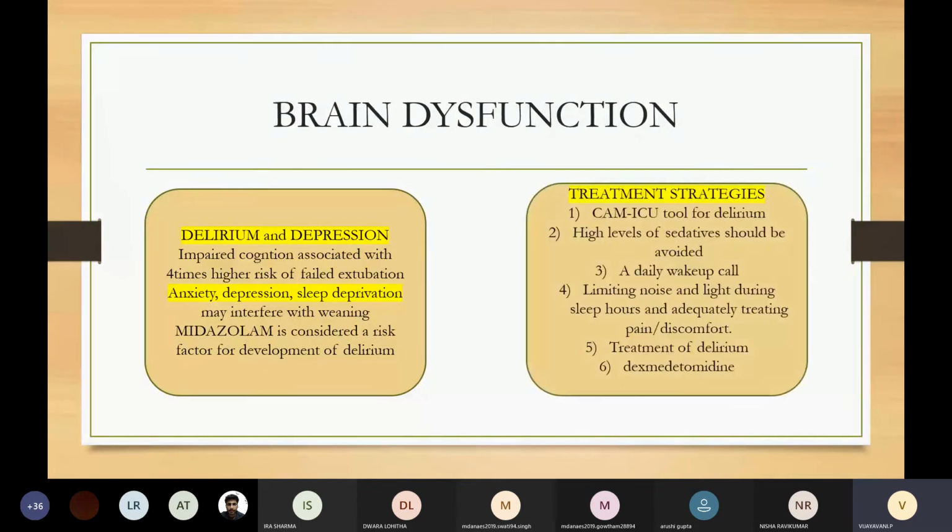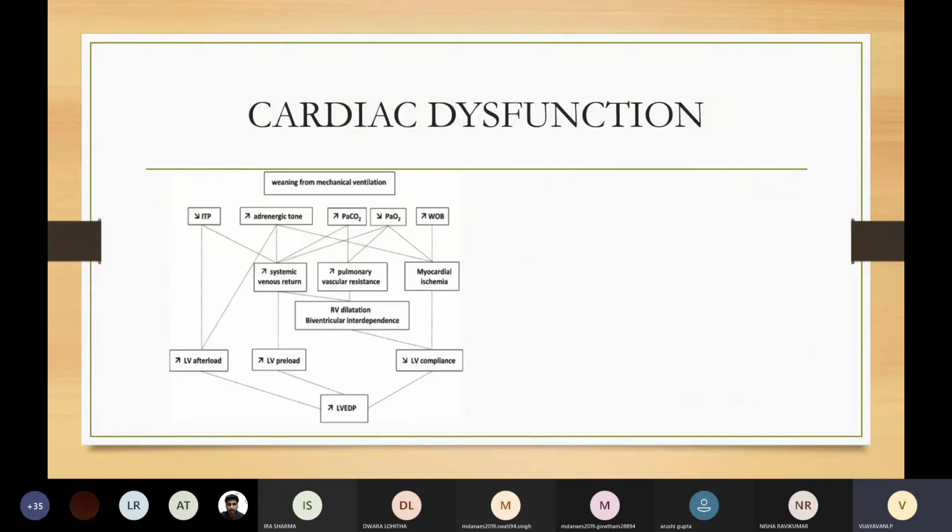The CAM-ICU tool can be used to assess delirium because 80% of delirium that occurs in the ICU is hypoactive delirium, and only 20% is hyperactive delirium, which is easily manifested to the clinician. High levels of sedatives should be avoided. Daily wake-up call should be done. Limit noise and light during sleeping hours. Adequately treat pain or discomfort. Treat delirium using pharmacological or non-pharmacological methods. Preferably use dexmedetomidine in cases of prolonged sedation when compared to midazolam.